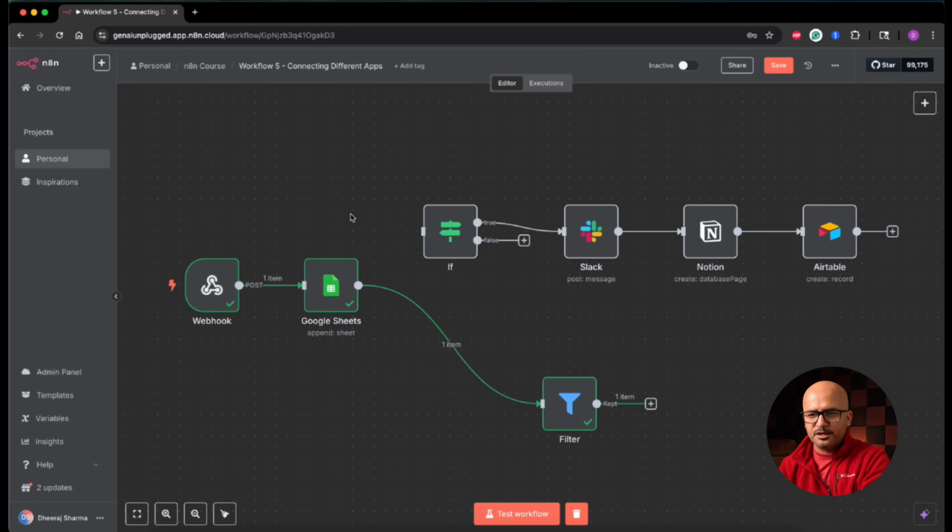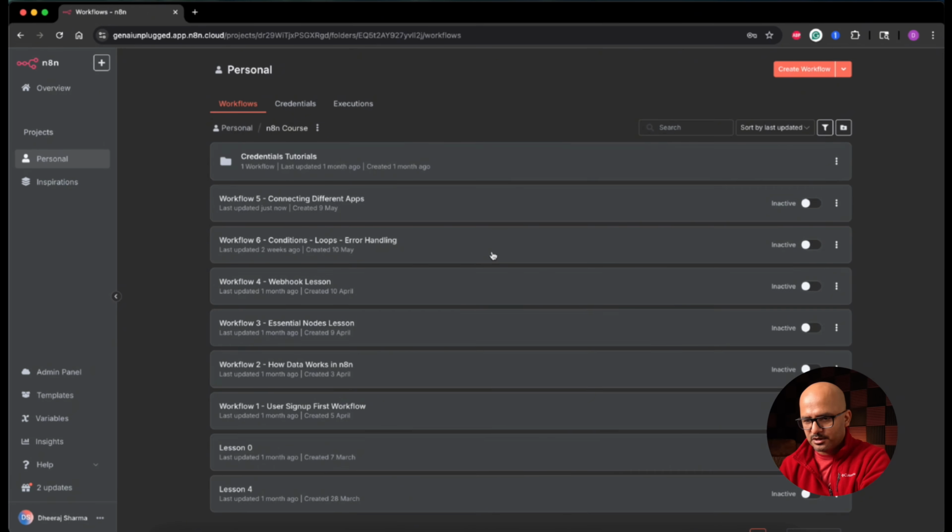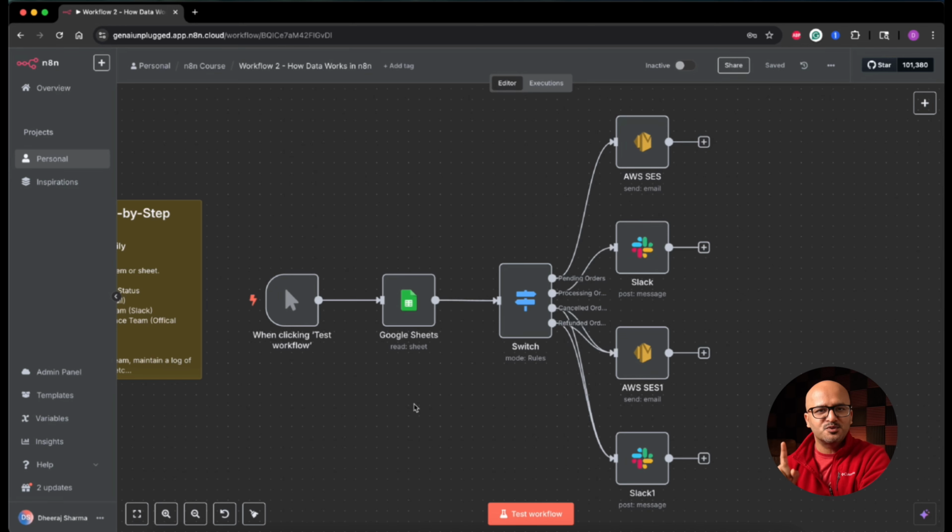Now let's go to another workflow which we created earlier in section 2 and explain the concept of branching. Let me save this one and go back to my n8n course folder, and the workflow is "how data works in n8n". We have already covered the first type of branching, which was conditional branching, based on the if and else node. Now in this example, I'm going to explain multipath branching and parallel branching.